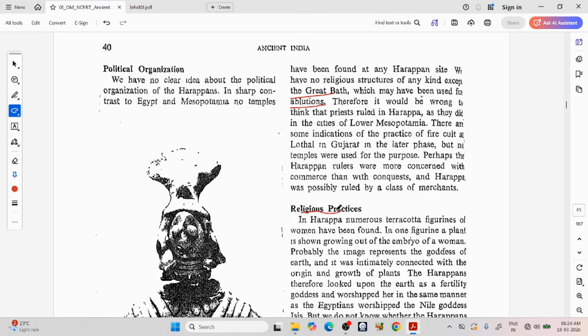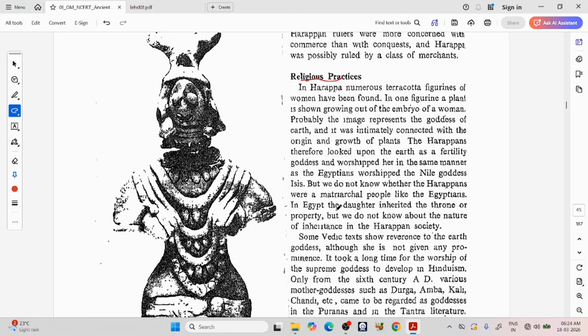Religious practices. In Harappa, numerous terracotta figurines of women have been found. In one figurine, a plant is shown growing out of the embryo of a woman. Probably the image represents the goddess of earth and it was intimately connected with the origin and growth of plants. The Harappans therefore looked upon the earth as a fertility goddess and worshipped her in the same manner as the Egyptians worshipped the Nile goddess Isis.